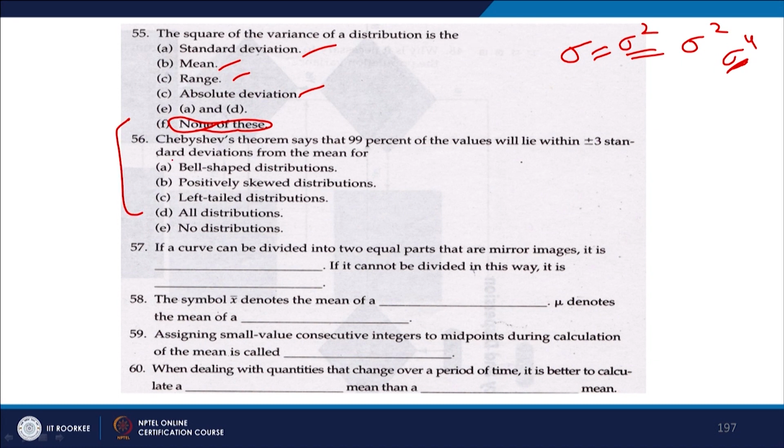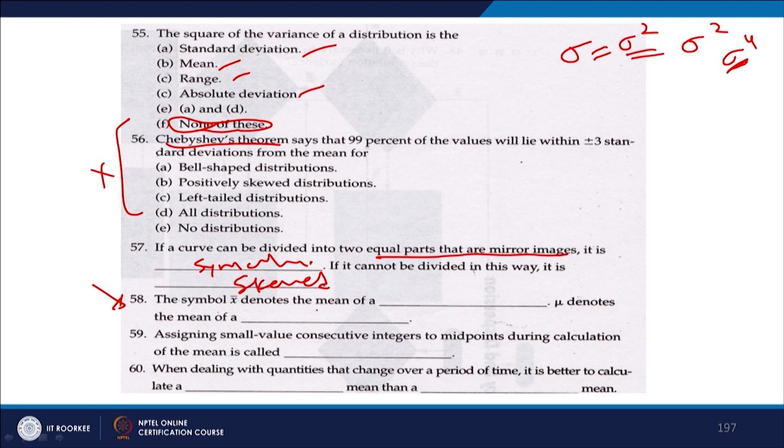I did not teach you anything about the Chebyshev theorem. So, let us skip this question. If a curve can be divided into two equal parts that are mirror images, it is called symmetric. If it cannot be divided in this way, it is skewed, right, or unsymmetric. Okay.